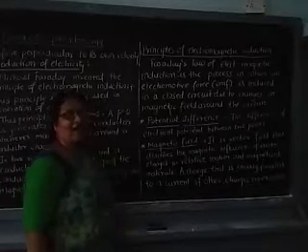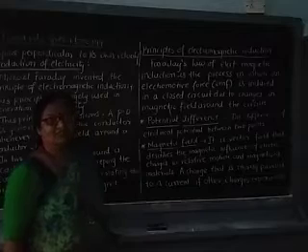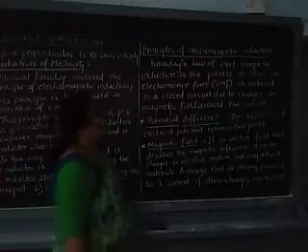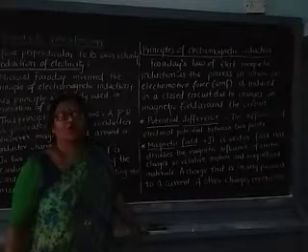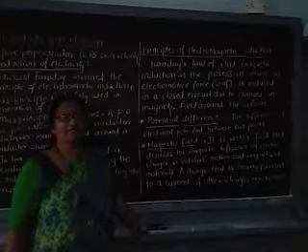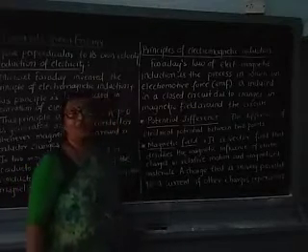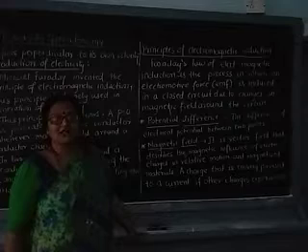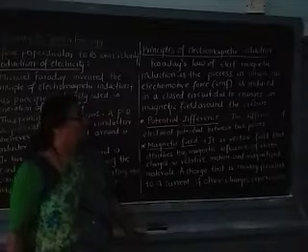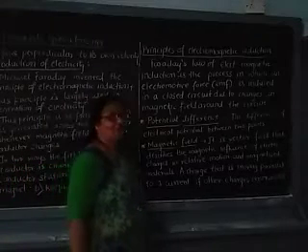What does this principle tell us? Faraday was one of the scientists who has given a law. In his law, he told that electromagnetic induction is one of the processes in which electromotive force, which is called EMF, is induced.